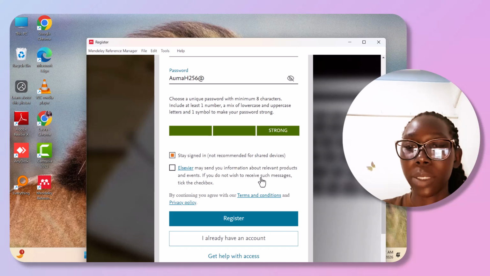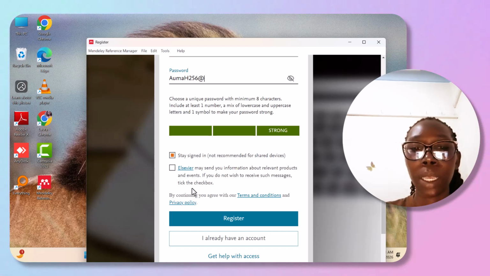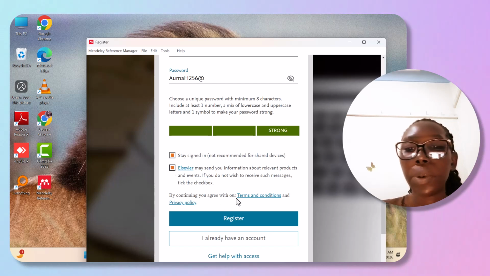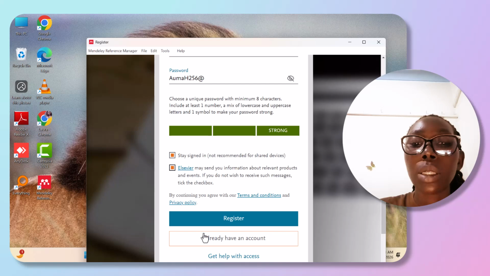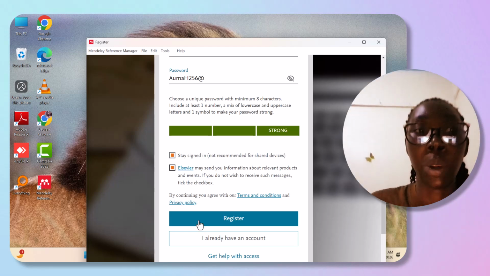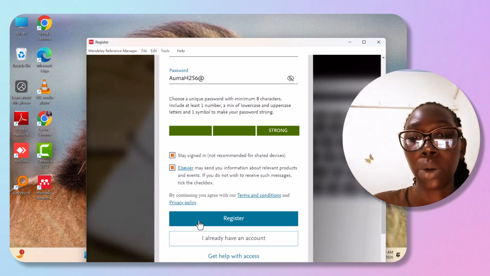If you do not wish to receive such messages, tick the box. We don't want such. By continuing, you agree with the terms and conditions. If you already have an account, like the way we have started ours, you will come and click here. But first we are just registering ours. So you click on register.